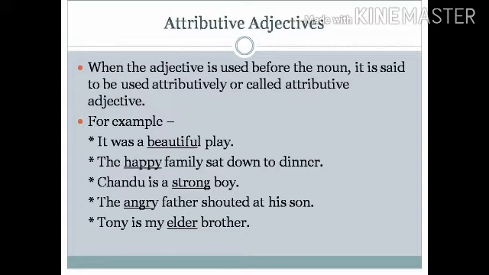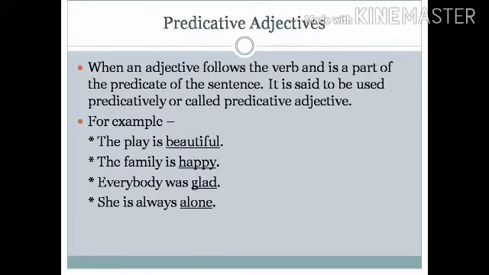In all of these examples, words like beautiful, happy, strong, angry, and elder are used before the nouns like play, family, boy, father, and brother. And therefore, they are said to be used as attributive adjectives.